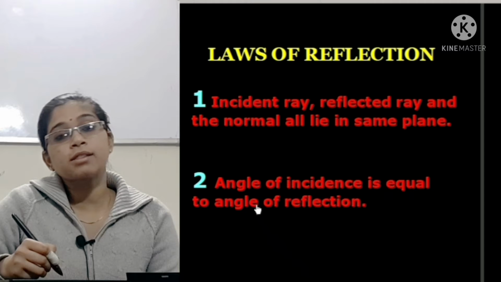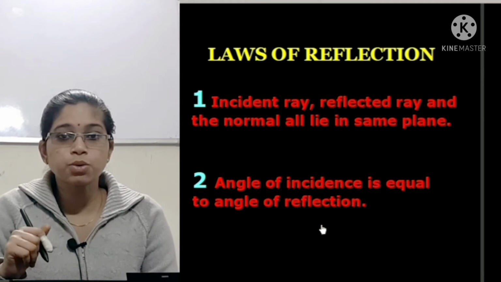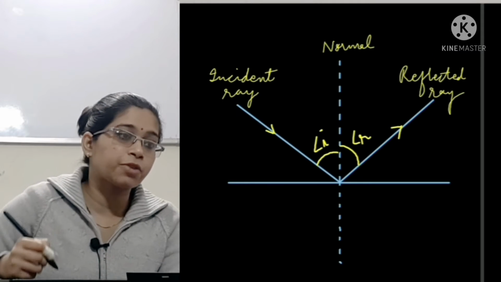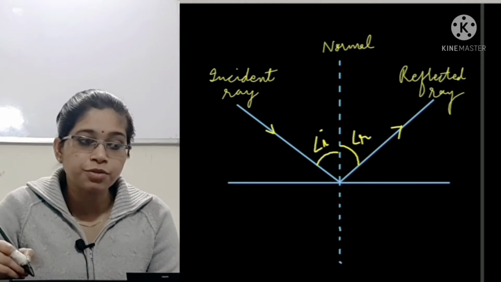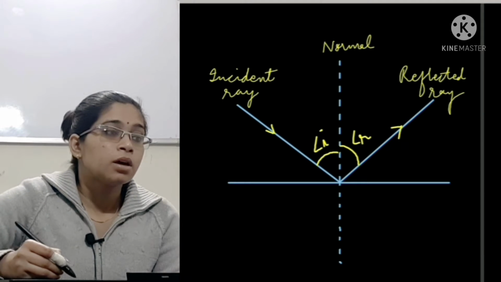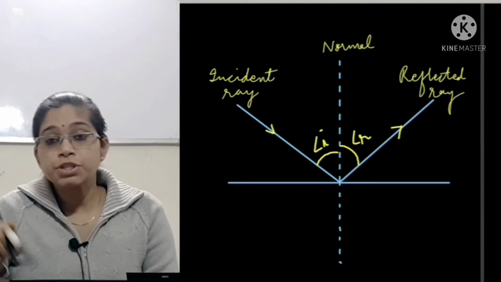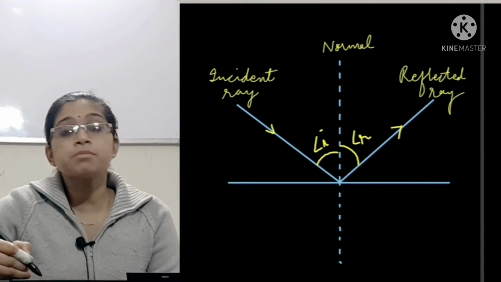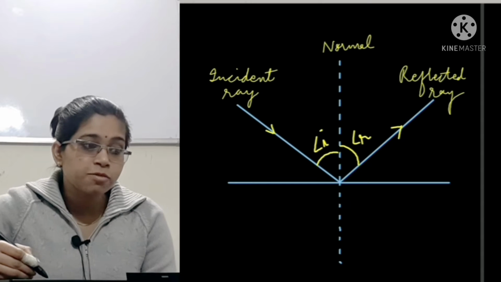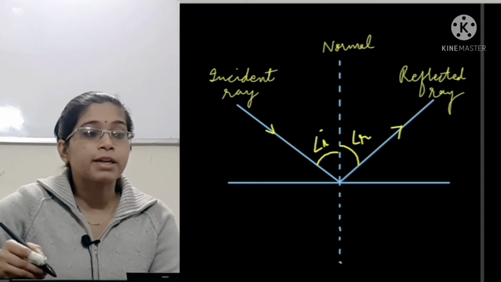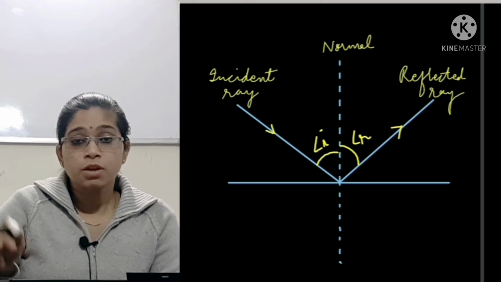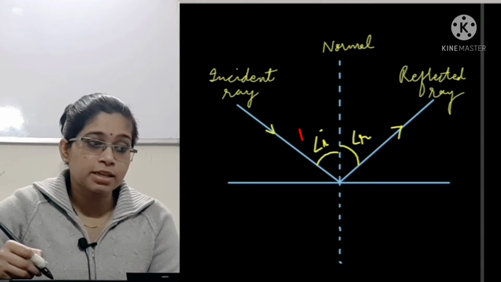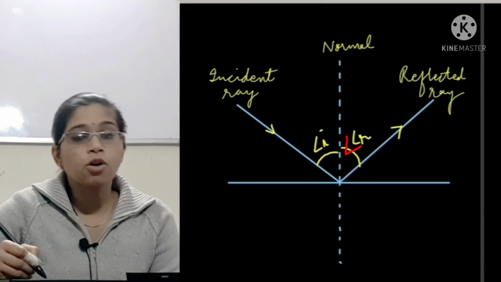And the second law says that the angle of incidence is always equal to the angle of reflection. Now what are these angles? Let's see this with the help of a diagram again. This is a plane surface or plane mirror, you can say. This ray is the incident ray, which is actually falling on the mirror. After it gets reflected, it becomes the reflected ray. This normal is present. Now three of these rays are lying in the same plane, which is stated by the first law. The second law says that this angle of incidence is equal to the angle of reflection.